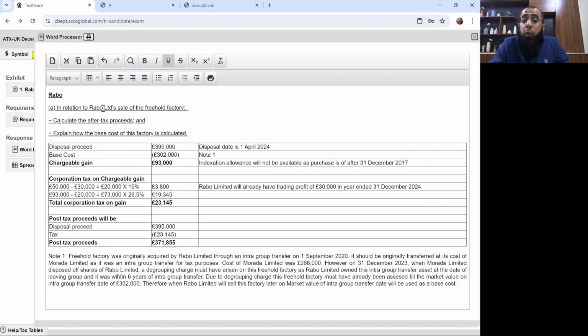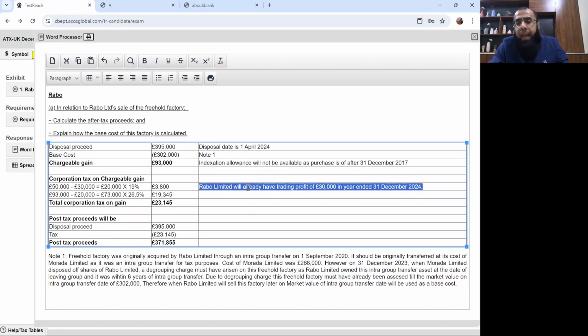Do remember we are talking about corporation tax, so there is no annual exemption. Corporation tax: 30,000 profits already existed, so on 20,000 you applied 19%, and on the remaining you applied the marginal rate of 26.5%. And this gives you your total corporation tax on the gain. Disposal proceeds less the tax, you get your post-tax proceeds. I hope that you have understood it.